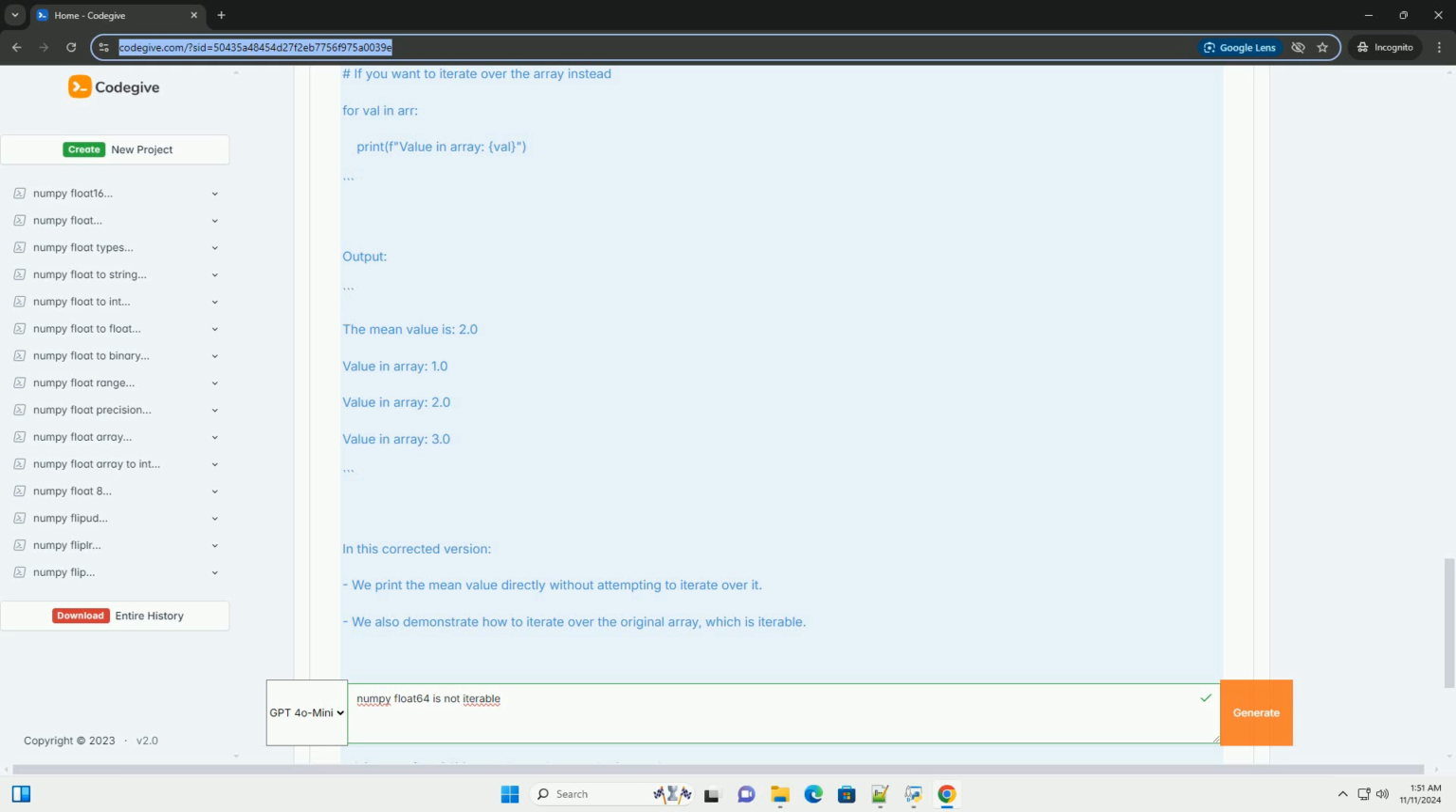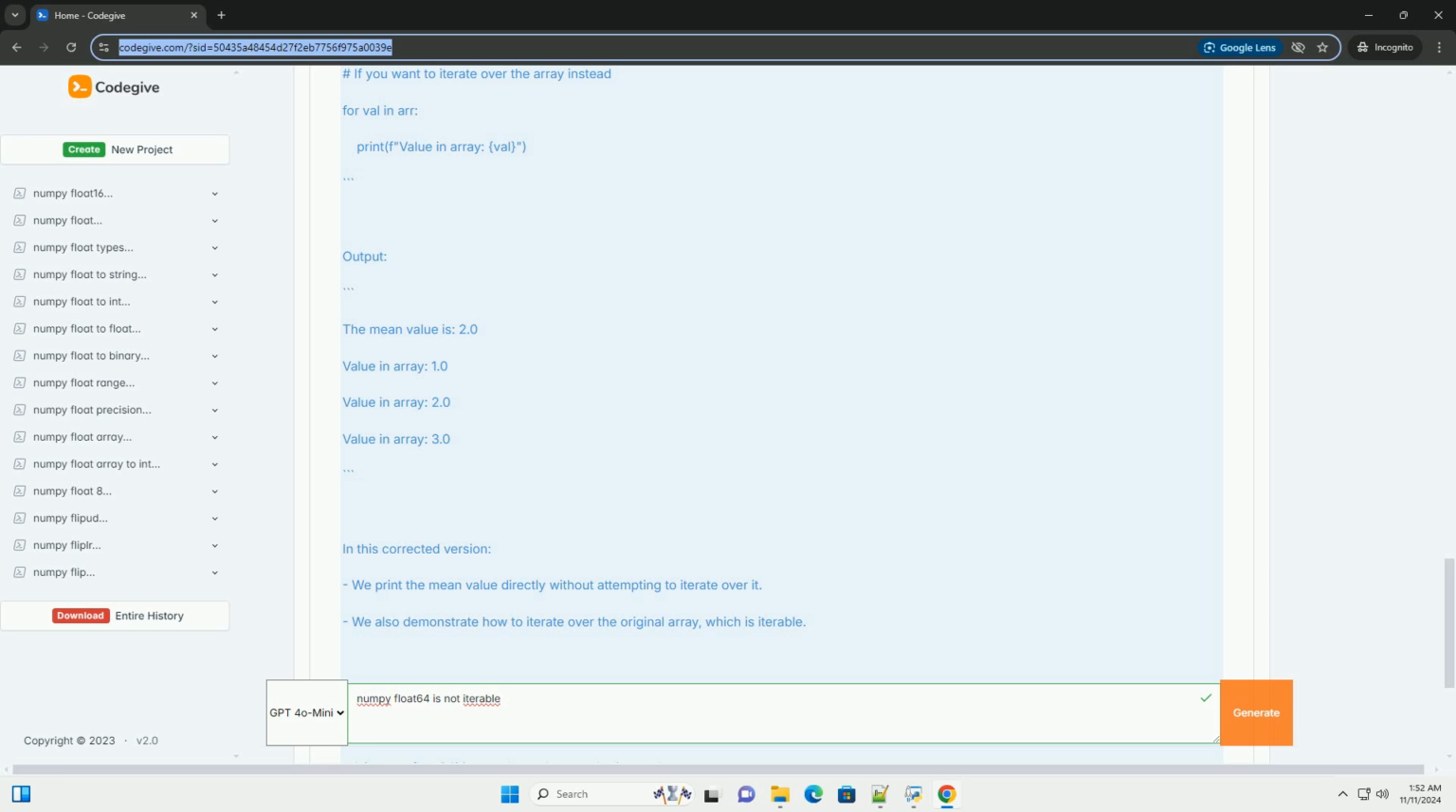How to fix the error. To fix this error, you need to ensure that you only attempt to iterate over iterable objects, like lists, tuples, or arrays, not individual scalars. If you want to perform some action with the scalar value, you can simply use it directly.